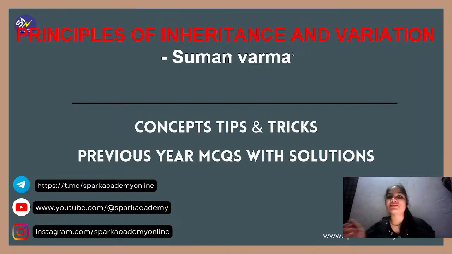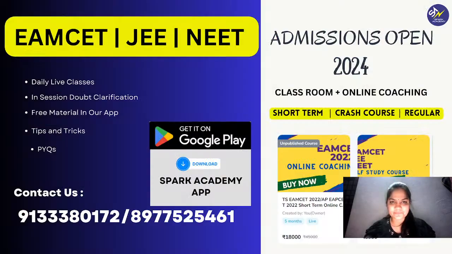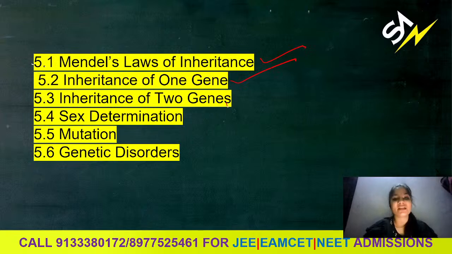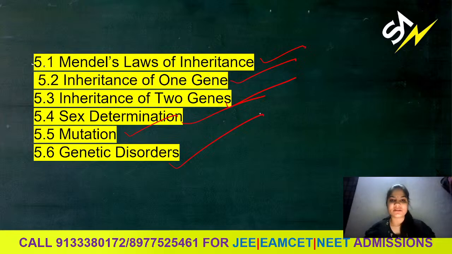So today's topic is principle of inheritance and variation. In this, we are going to learn about how genetics are involved in inheritance and how we are getting variations from our parents, how we are different from our parents. Okay, so let's start. Our key points in this chapter are Mendel's law of inheritance, inheritance of one gene, inheritance of two genes, sex determination, mutations, and disorders.